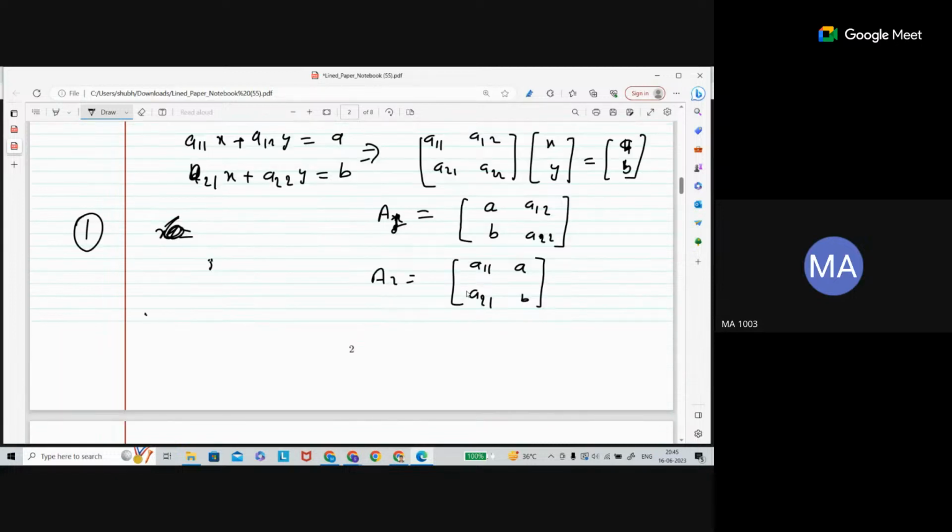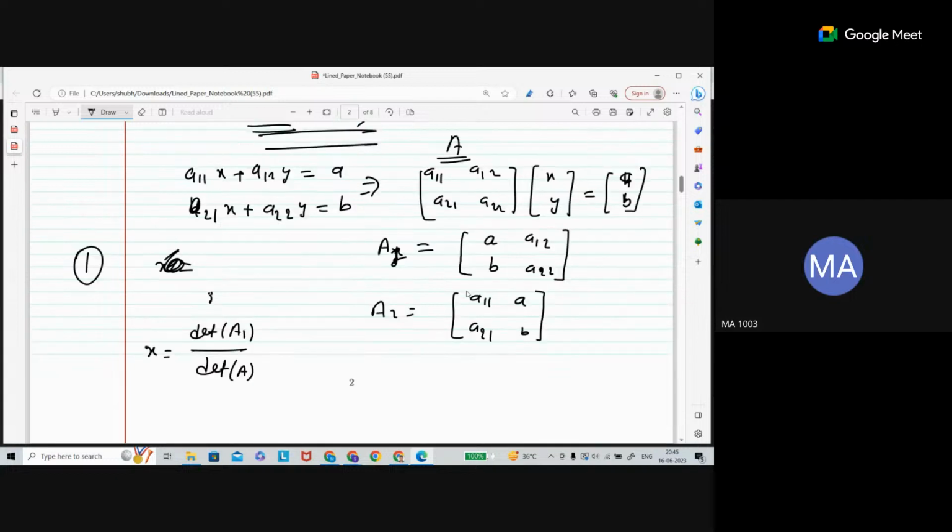Now x is exactly the determinant of A1 upon the determinant of the coefficient matrix. See that this is the coefficient matrix we have. This is our A. And y is exactly the determinant of A2 upon the determinant of A. Again, A is the same, only the numerator is going to be different, and that is going to be the determinant of A1 for x, and for y it is going to be A2.